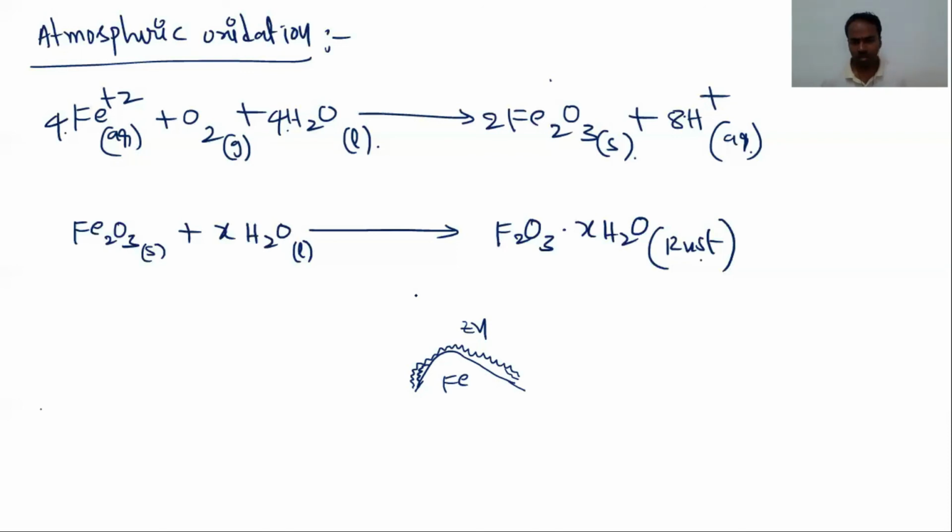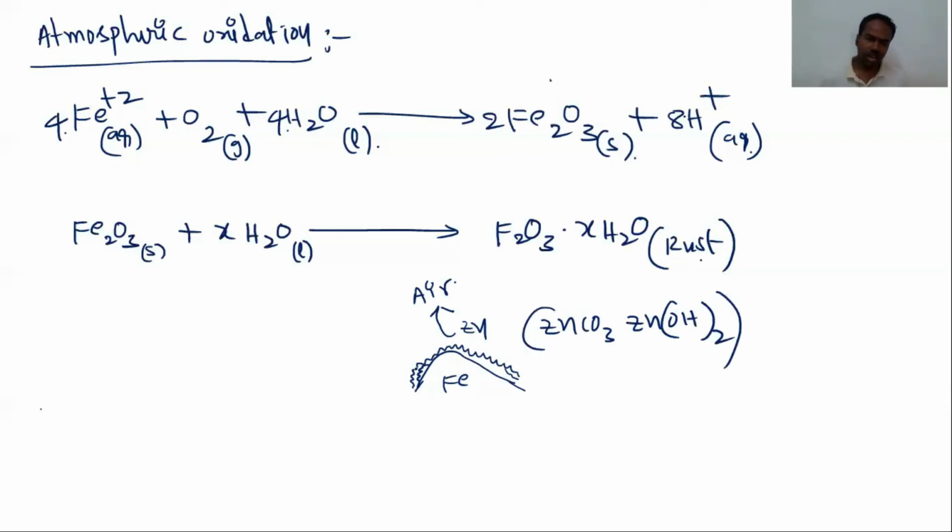Zinc is more electropositive than iron. So this is the air. Once the iron is directly exposed to air, rust formation takes place. But here zinc is more reactive than iron. That's why zinc acts as the anode. So zinc gives electrons to the air. Once the zinc interacts with the air, it forms basic zinc carbonate, the zinc carbonate hydroxide layer.